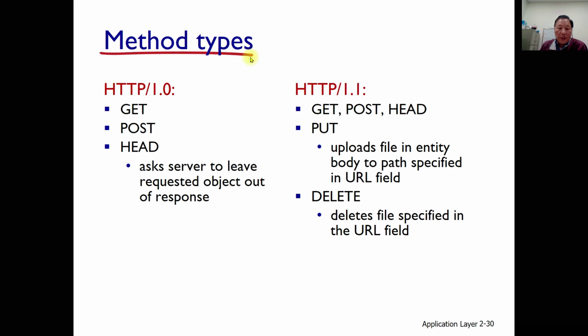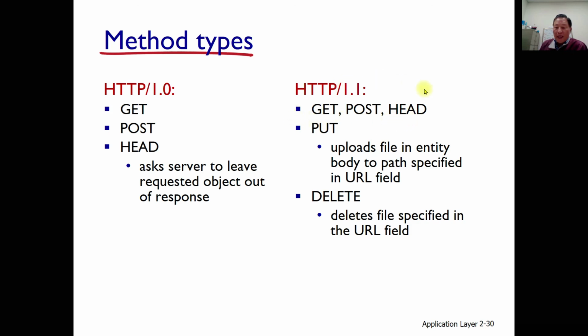And we can see several kinds of method types here, depending upon the version. Those are two versions. GET, POST, HEAD in the earlier one, and in HTTP 1.1, the new protocol, the commands PUT and DELETE are newly added.